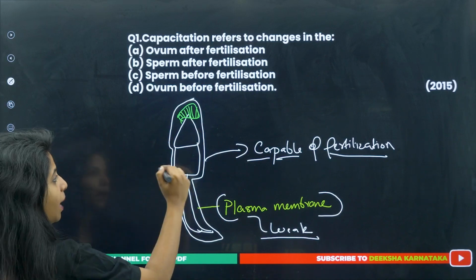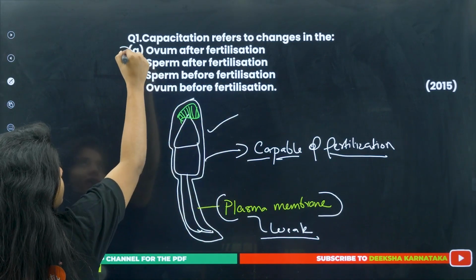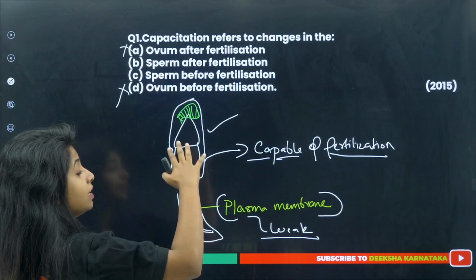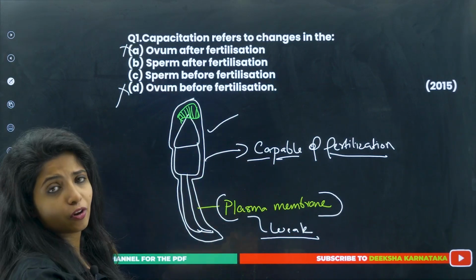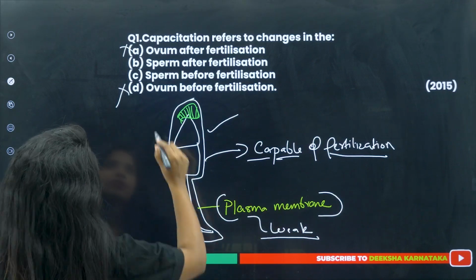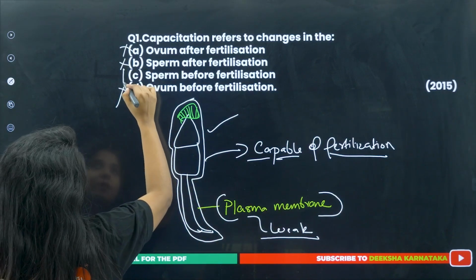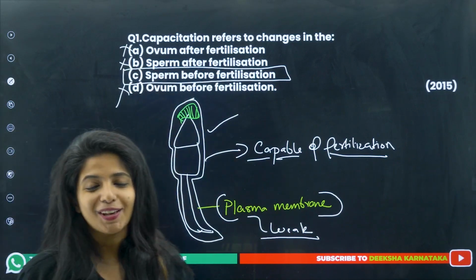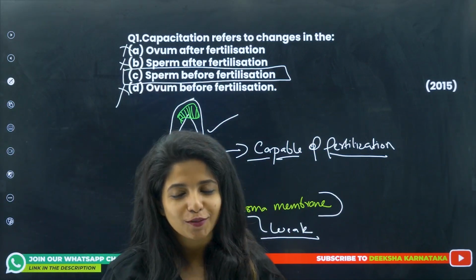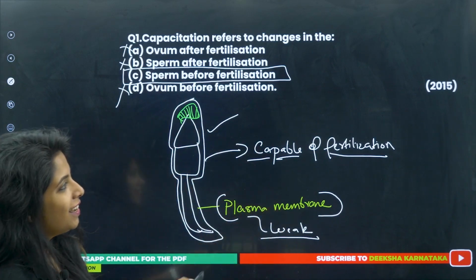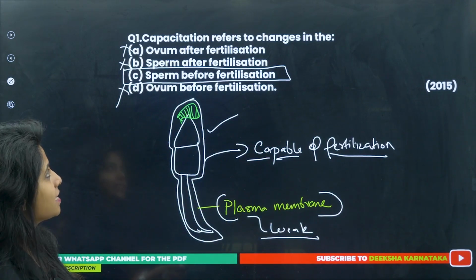Now you tell me, it happens with sperm, so wherever I see ovum, can I cancel it? Yes. Now you tell me it is the process of making the sperm capable of fertilization, so should it happen before or after? Obviously before. So after one, can I remove? Yes. What am I left with? Sperm before fertilization. This came in 2015, and if you got it correct, give yourself +4 marks. I hope this is very much clear. Can I go ahead? Yes.